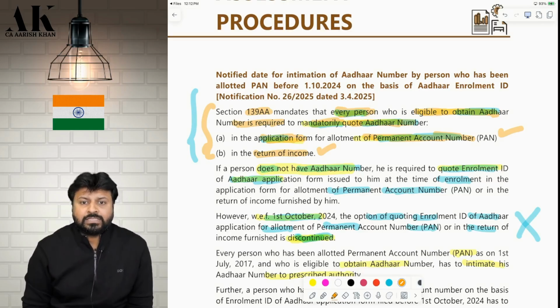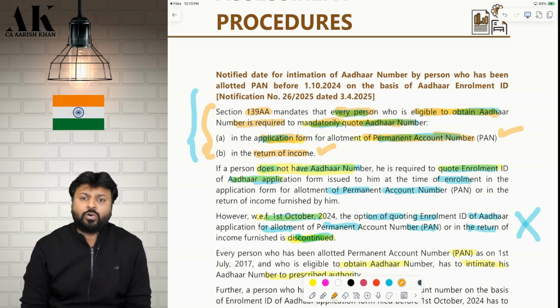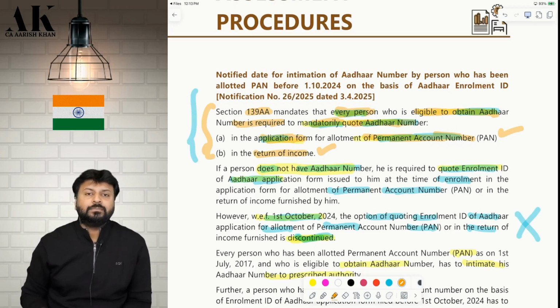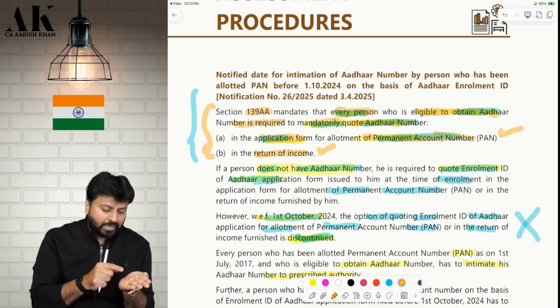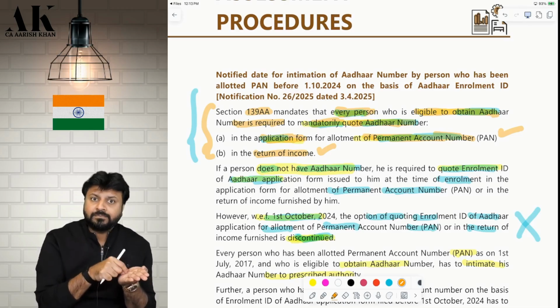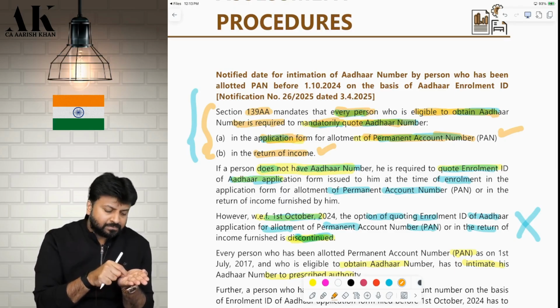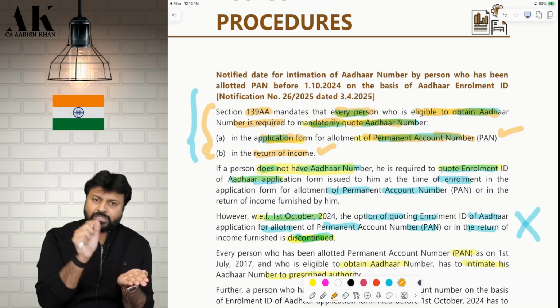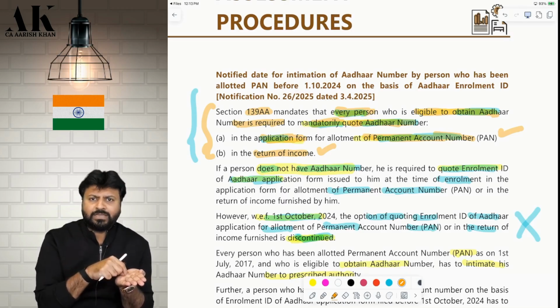Now, for example, is it possible that when I am making the application for PAN, at that time I don't have an Aadhaar number, I only have an Aadhaar enrollment ID. For example, I made an application for Aadhaar, I got an enrollment ID for Aadhaar. I did not get the Aadhaar, I only have the enrollment ID of Aadhaar. Now I am making an application for PAN. So the CBDT has said that you don't have Aadhaar, right? Okay, mention the enrollment ID of Aadhaar in the PAN card application.